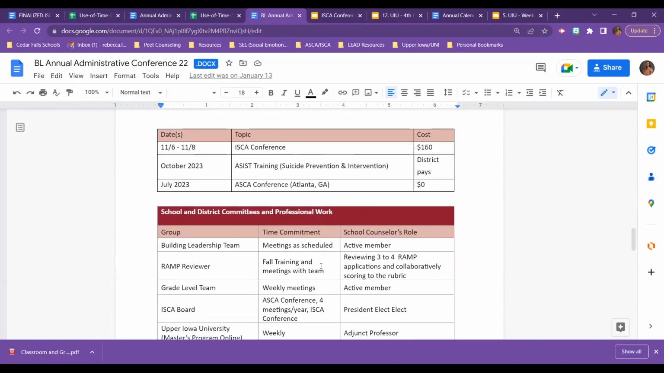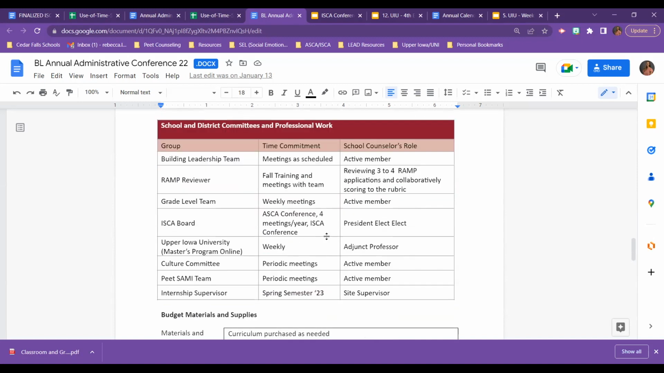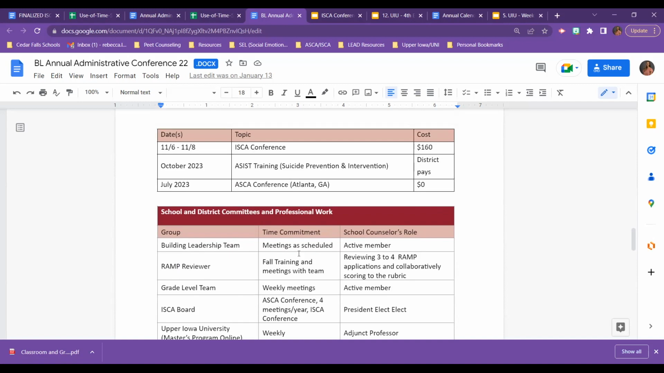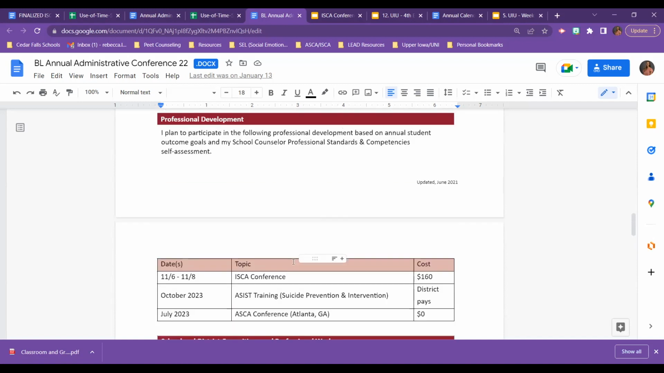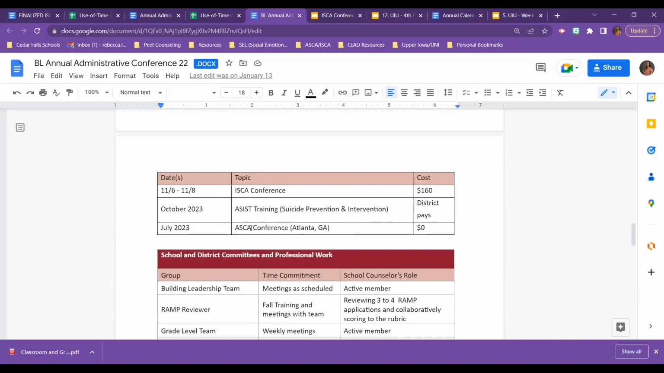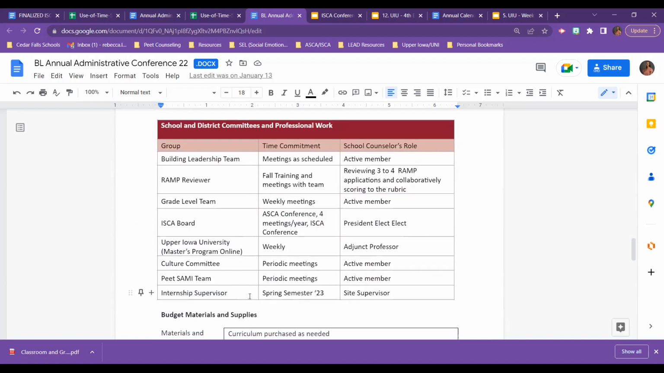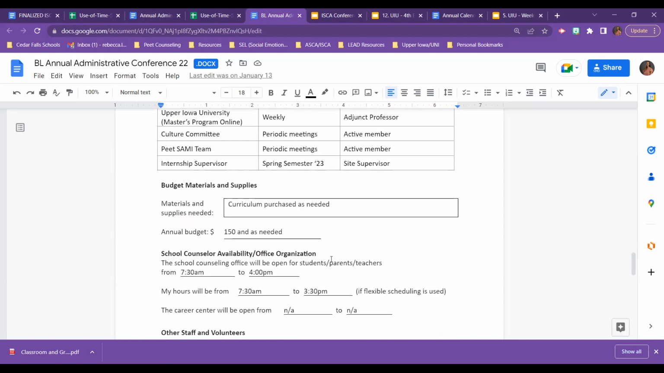So again, this isn't hard stuff to fill in. And obviously it can be a working document of school district committees that you might take on or take off during the year, or professional development you might change. Like I signed up for an SEL conference at the University of Northern Iowa in April, but at the time I did this at the beginning of the school year, I didn't know that. So these are the groups and time commitments of the professional work you do. This list is going to look so different between different school counselors and different teams. You might have just a couple committees you're a part of or professional work, and that is okay.